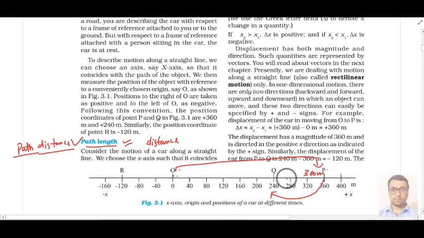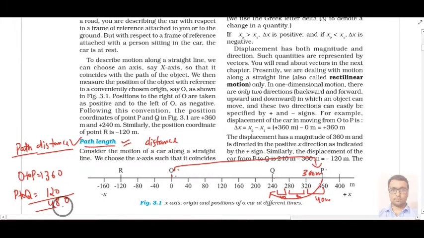Remember each gap or interval is 40 meter. So 40 plus 40 plus 40, the total will be 120. So from P to Q your distance is 120 meter, and from O to P your distance is 360 meter. So overall your distance is 480 meter.